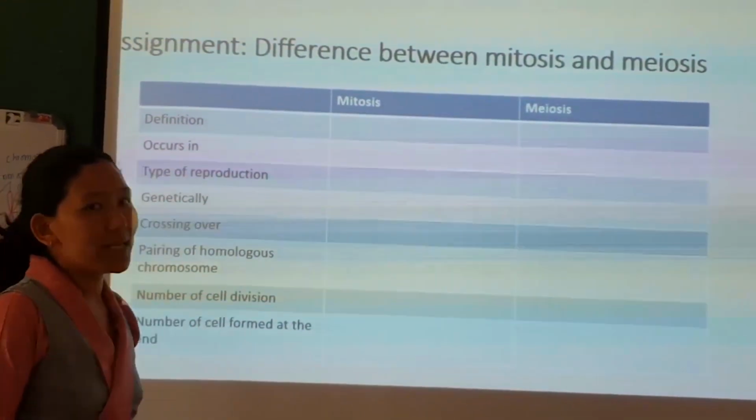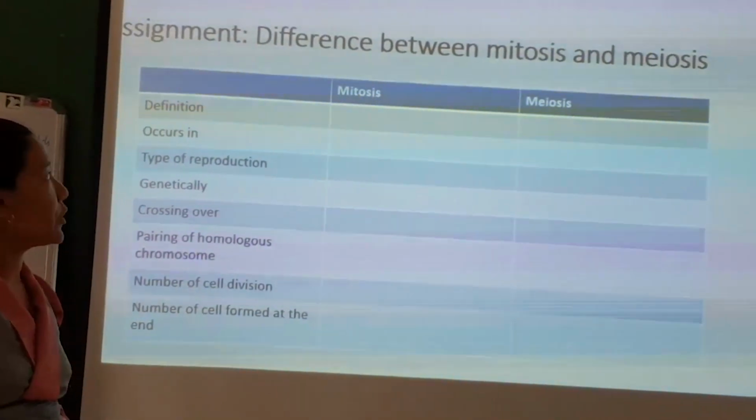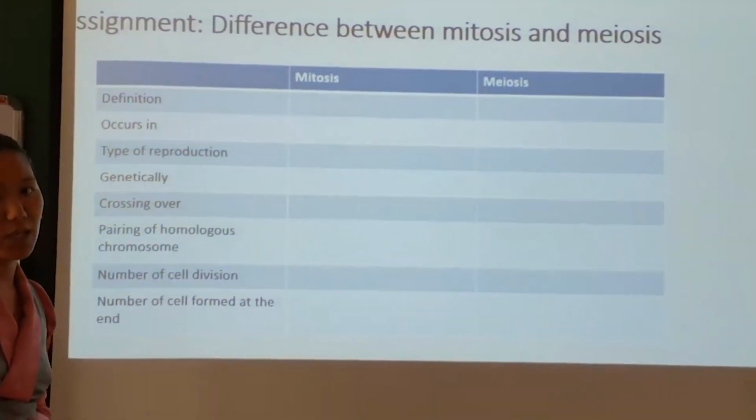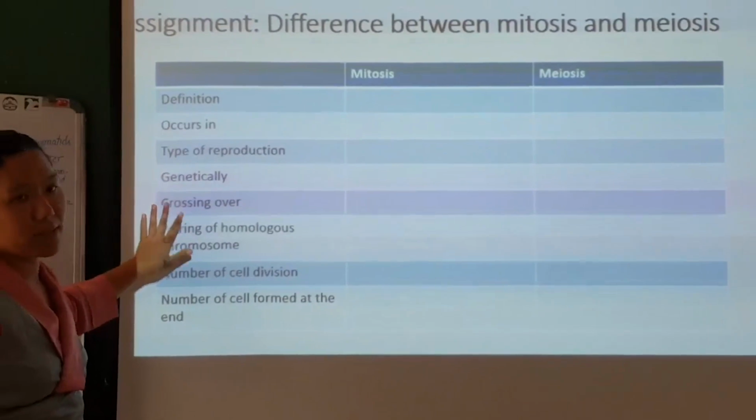Now this is an assignment for you. You are going to write the difference between mitosis and meiosis with respect to all these criteria.